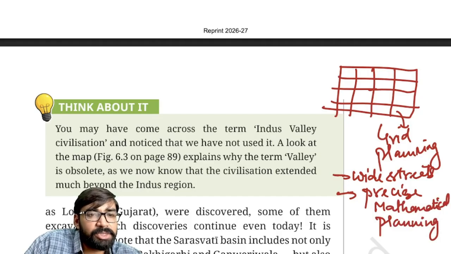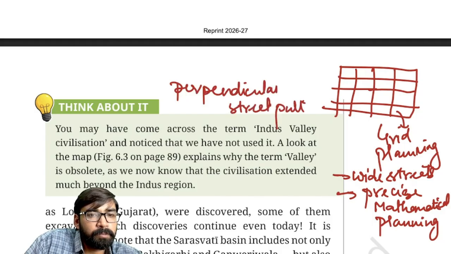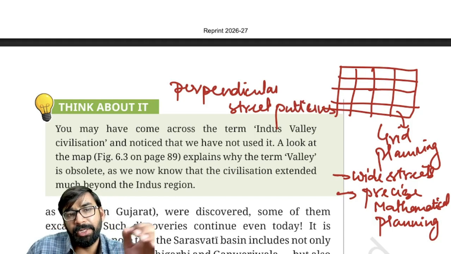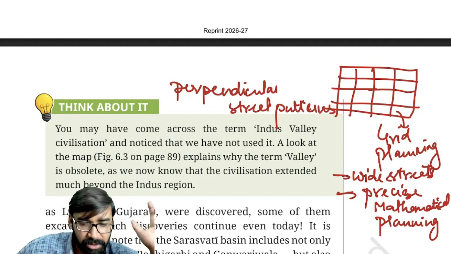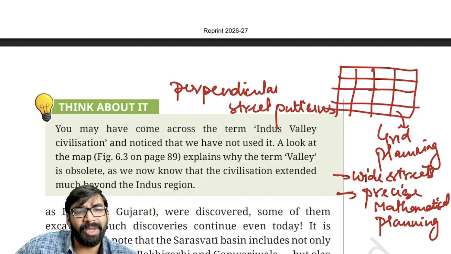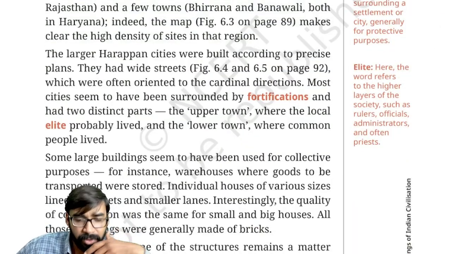Then perpendicular street patterns, then small lanes connecting to main streets. Fine, okay.